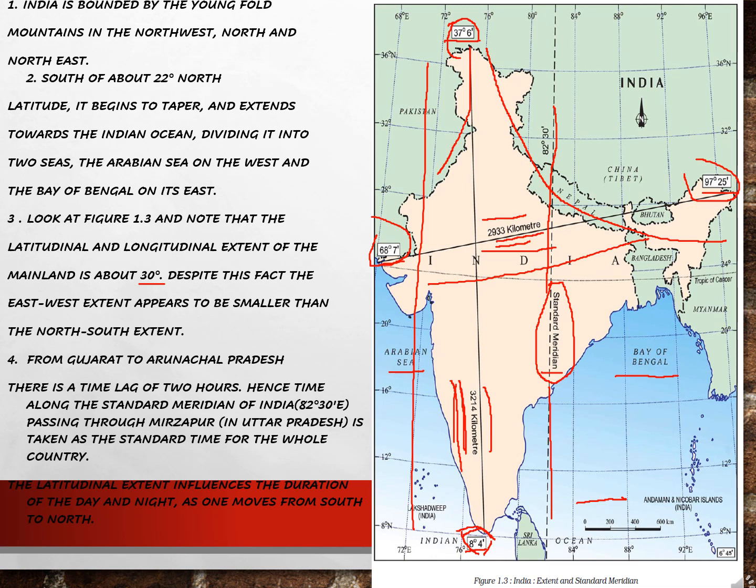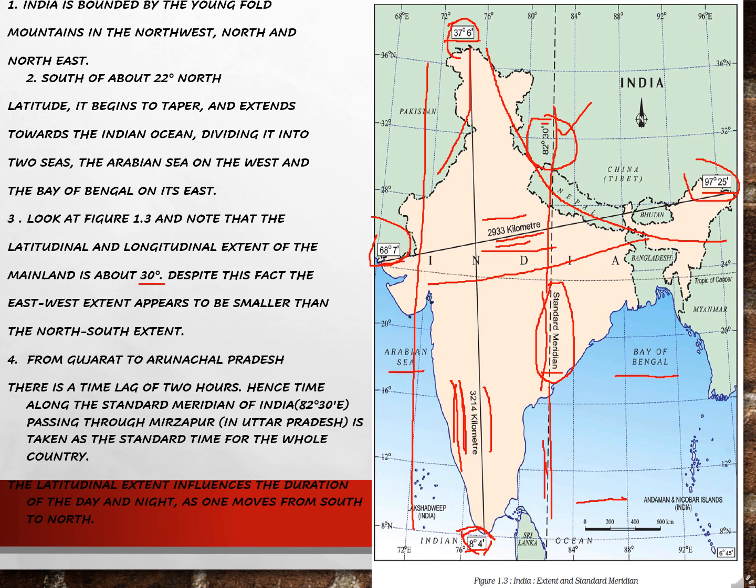Time along the standard meridian of India, that is 82 degrees 30 minutes east, passing through Mirzapur in Uttar Pradesh. You can see the standard meridian passing, right? You can see this 82 degrees 30 minutes passing through Mirzapur in Uttar Pradesh, and it is taken as the standard time for the whole country.